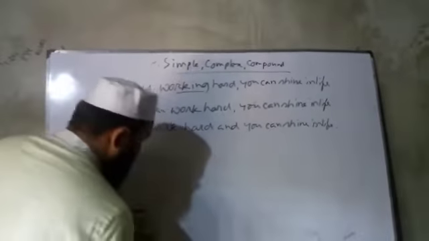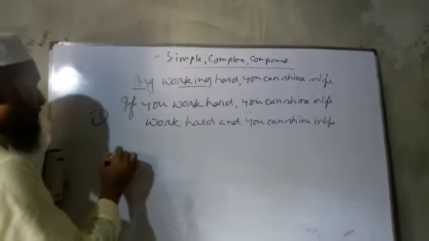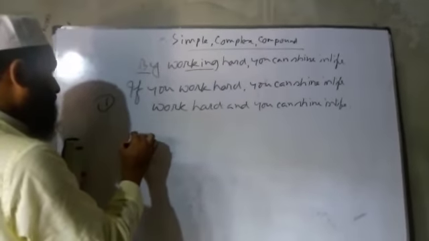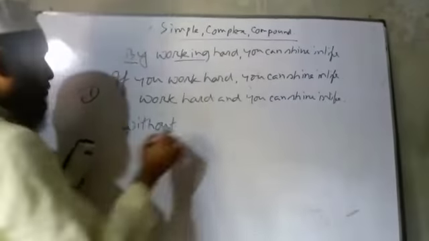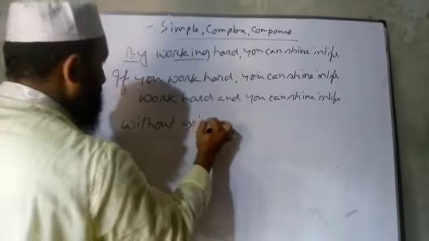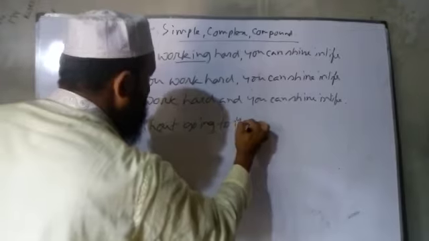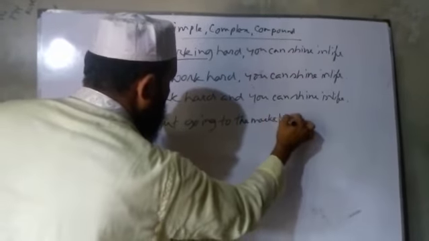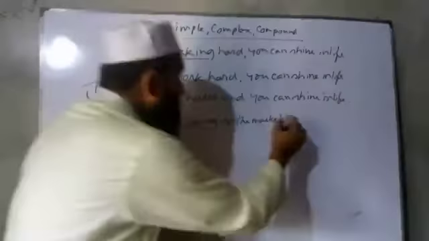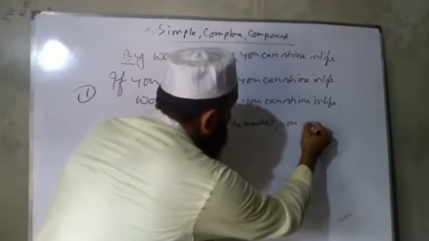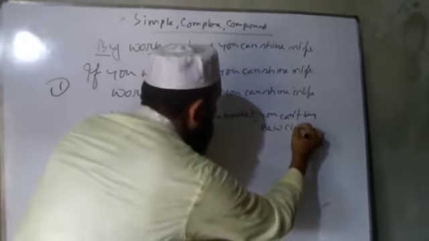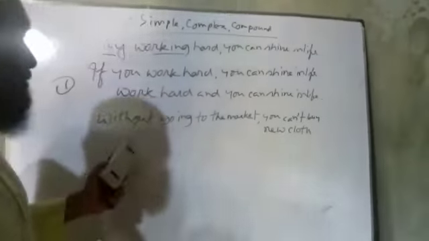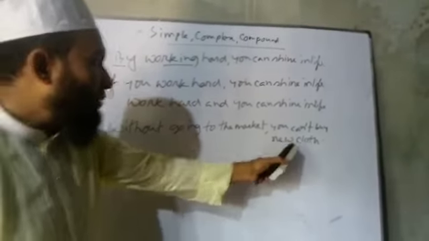And the second rule is with 'without'. If the simple sentence starts with 'without', for example: Without going to the market, you cannot buy new clothes. So in the next clause, the verb will be in the negative.